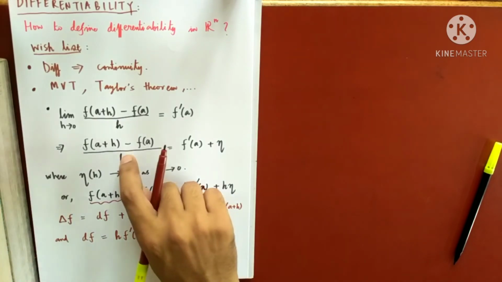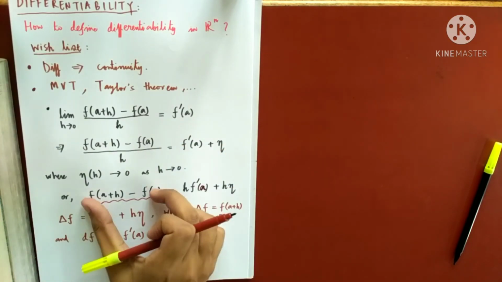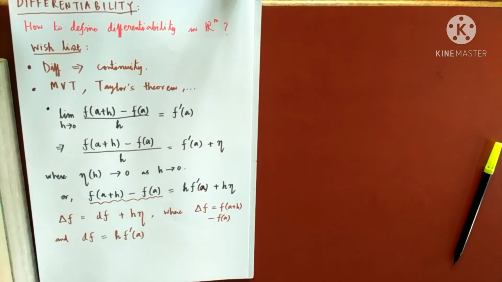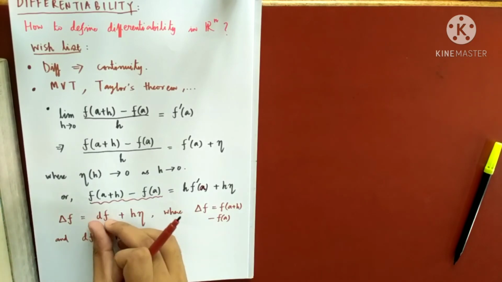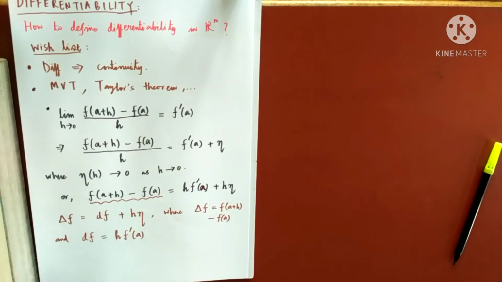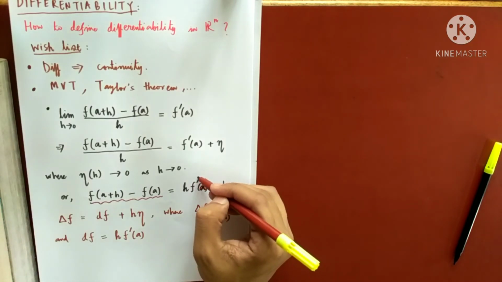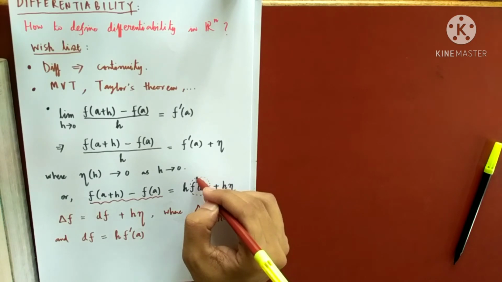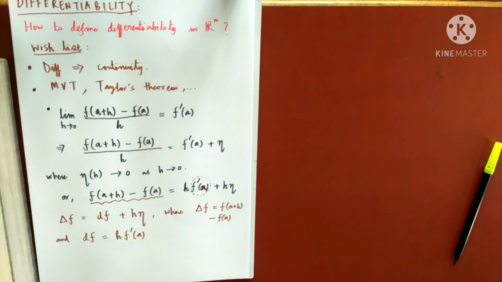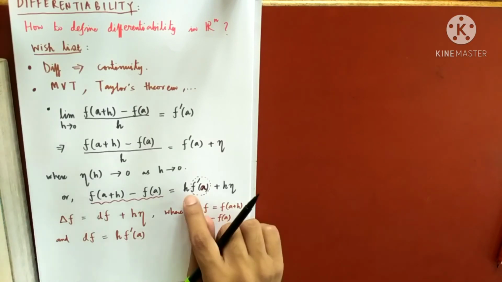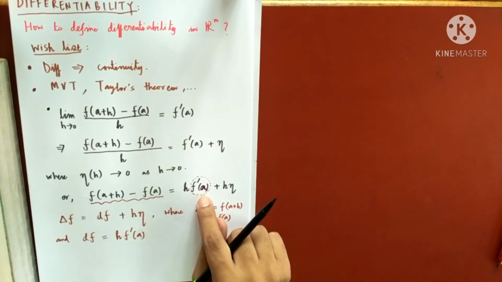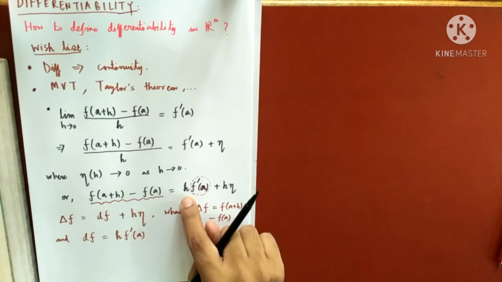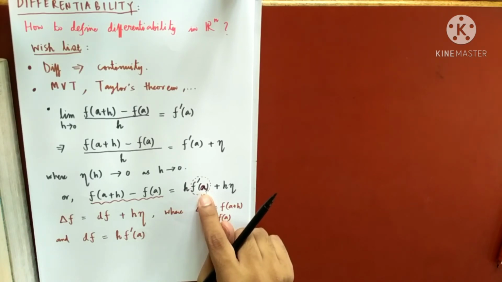So this h goes here. This is termed as the increment in the function. This is termed as the differential. Okay, so basically what you see here, this is some number times h. f dash a is a number. So I should have also written something like this. Anyways, so this is h times some number and nothing else, right?